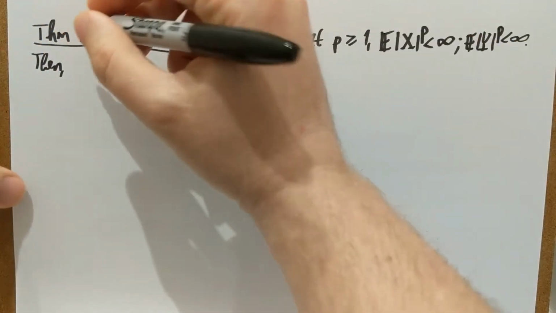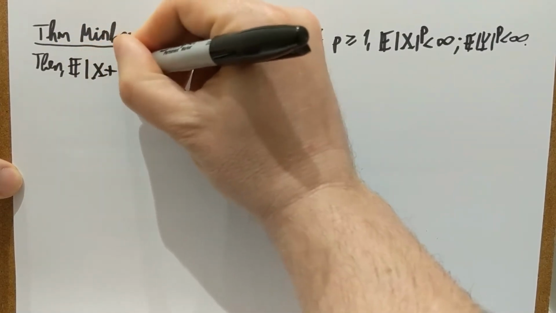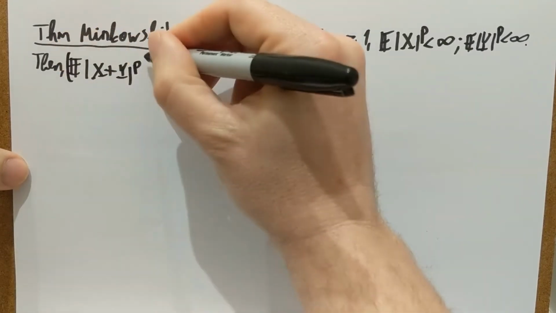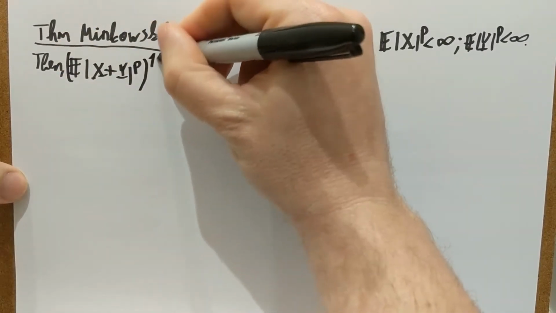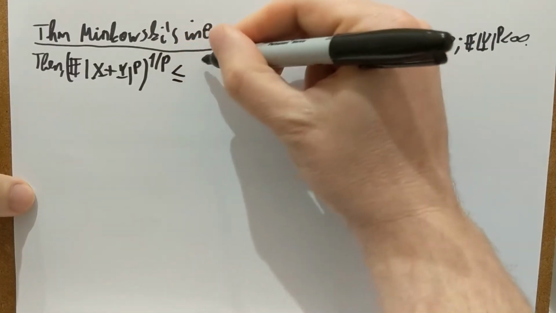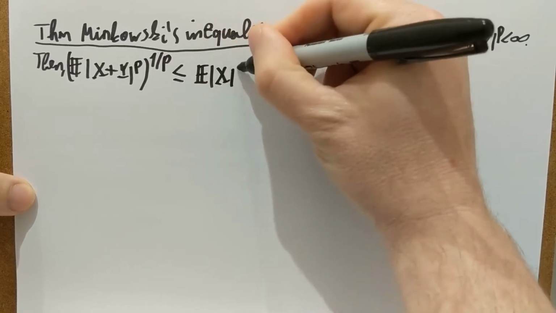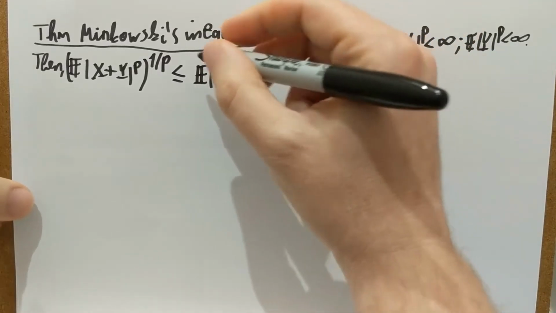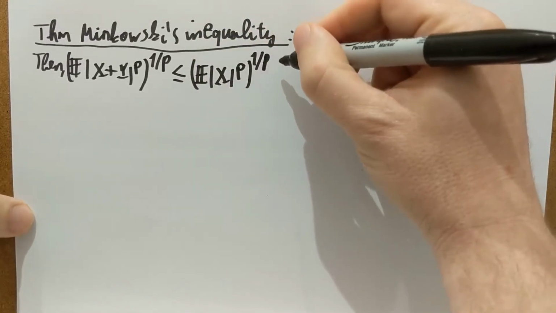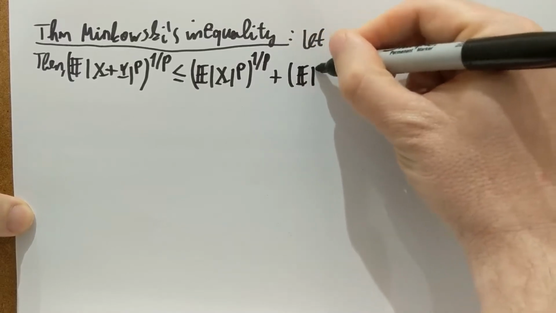that the expectation of the sum x plus y raised to the p power, and then taking the 1 over p power of the expectation, is going to be bounded from above by the sum of similar expressions: the p-th moment of x to the 1 over p power plus the p-th moment of y to the 1 over p power.